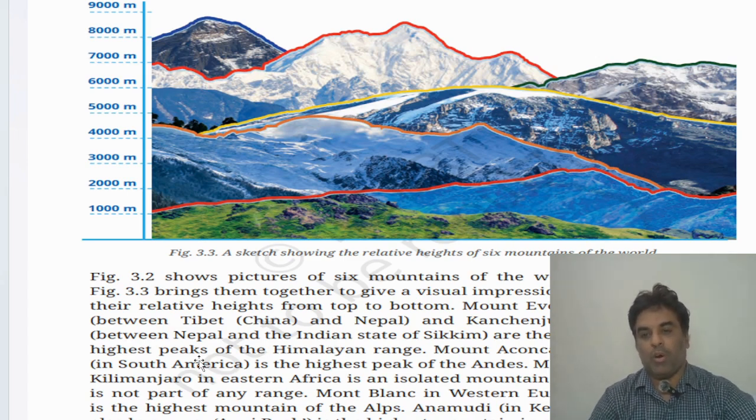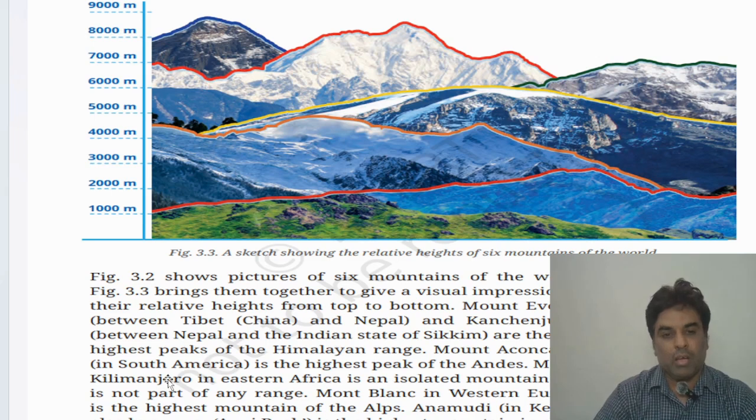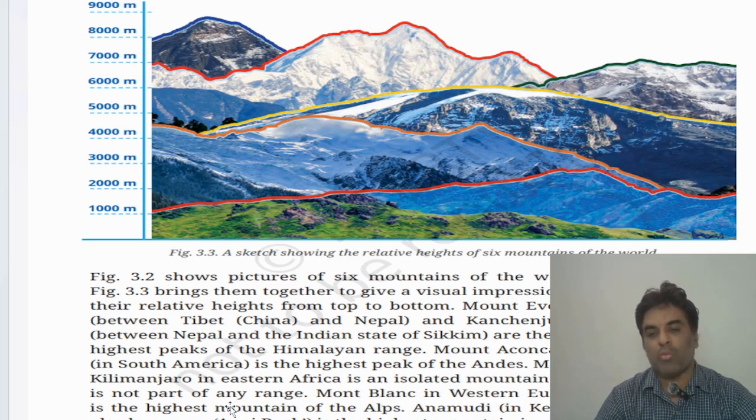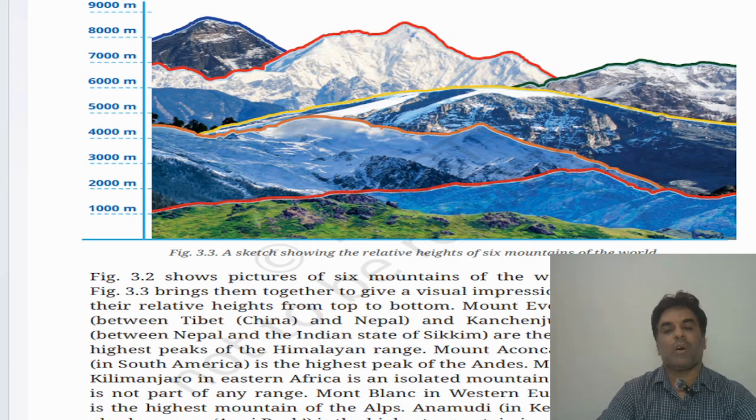Mount Aconcagua in South America is the highest peak of the Andes. Mount Kilimanjaro in Eastern Africa is an isolated mountain that is not part of any range. Mont Blanc in Western Europe is the highest mountain of the Alps, and Anamudi in Kerala, also known as the Anai Peak, is the highest mountain in South India. So these are some of the statistics of mountains across the globe.